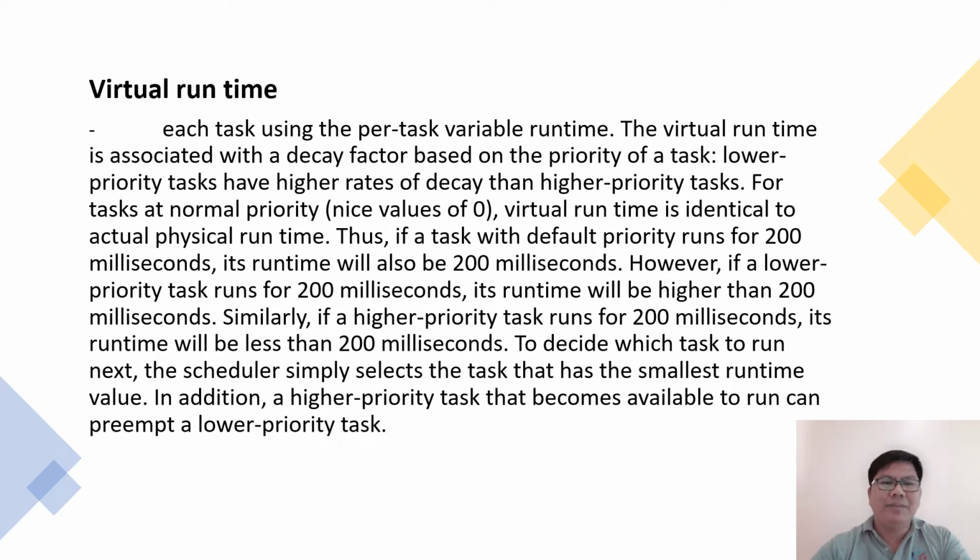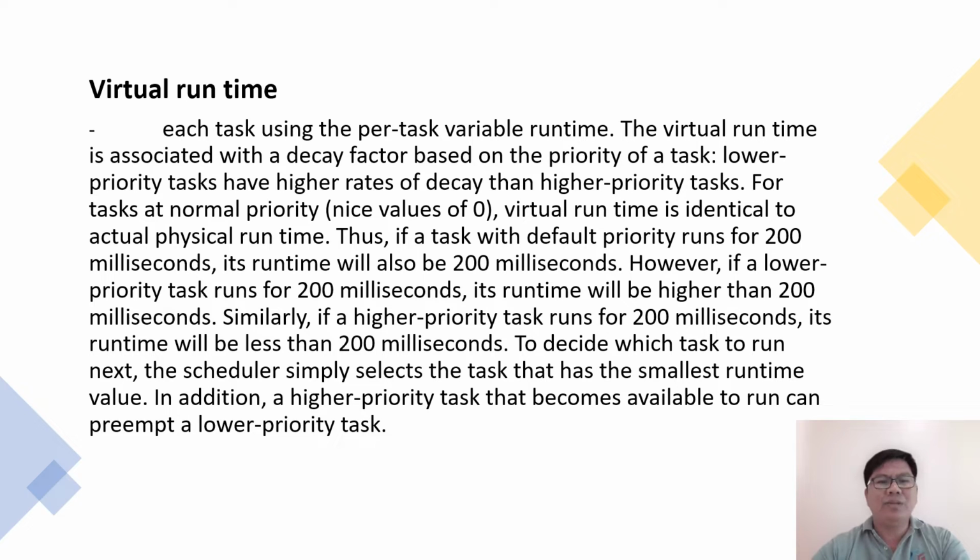Virtual runtime: each task has a per-task variable, vruntime. The virtual runtime is associated with a decay factor based on the priority of a task. Lower priority tasks have higher rates of decay than higher priority tasks. For tasks at normal priority, nice value of 0, virtual runtime is identical to actual physical runtime.